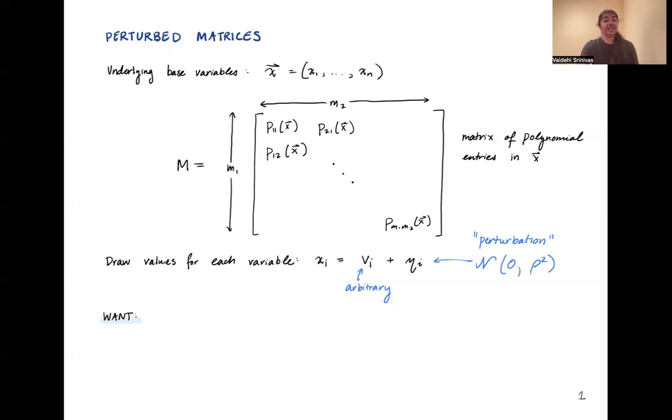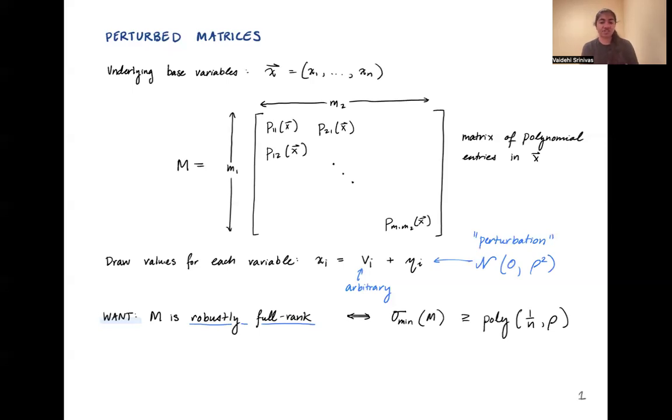What we'd like to say is that a random matrix that's drawn this way is robustly full rank with high probability. And the way we quantify that kind of statement is by arguing about the least singular value of this matrix. And we'd like to say that that is at least polynomially sized in the size of the input and in rho, which is the magnitude of the perturbation. The challenge with proving statements like this is that the entries of M are highly dependent random variables. And so we need to somehow argue about the action of this matrix despite the fact that these entries are very dependent.